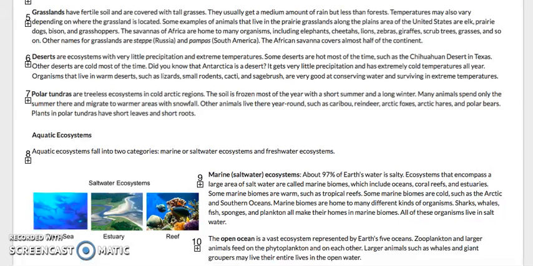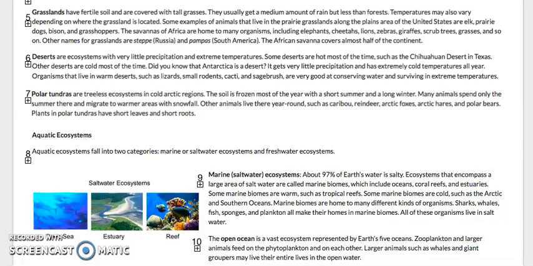Organisms that live in warm deserts, such as lizards, small rodents, cacti, and sagebrush, are very good at conserving water and surviving in extreme temperatures. Polar tundras are treeless ecosystems in cold Arctic regions. The soil is frozen most of the year with a short summer and a long winter.